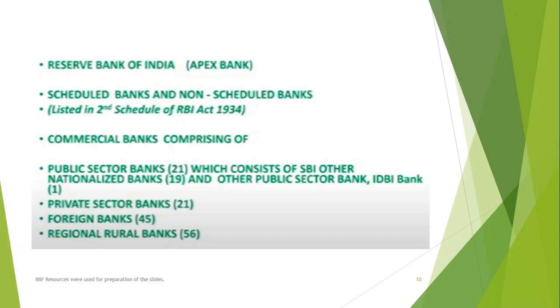Now, this is not the third classification, but again how we are classifying our banks in India, on the basis of their background. Let's say public sector banks. This number 21 is before the mergers and acquisitions which happened in the recent past. Now it has come down to 12. The numbers have reversed from 21 to 12. So nine banks have been merged with other stronger public sector banks.